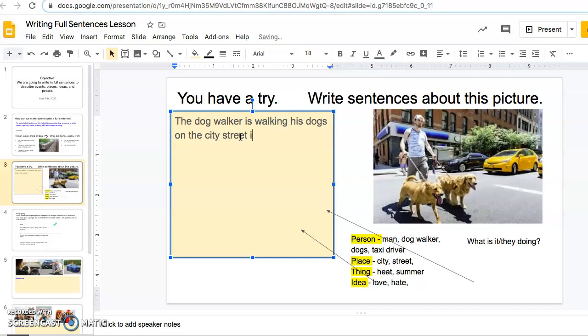And I'll add a little bit in the summer because he's wearing a tank top. I'm going to make the inference it looks pretty hot out. It's probably the summertime. A lot of trees around, a lot of green. All right, so that's my full sentence. The dog walker is walking his dogs, that's the action, on the city street in the summer. All right, so now you guys are going to give it a shot.